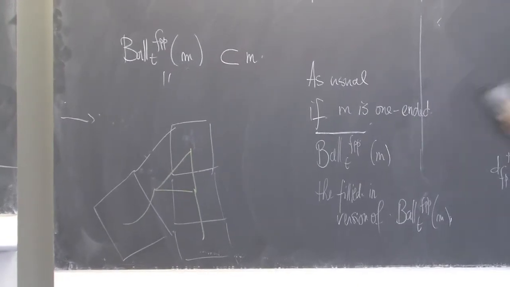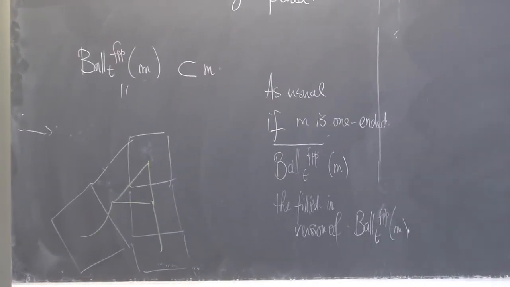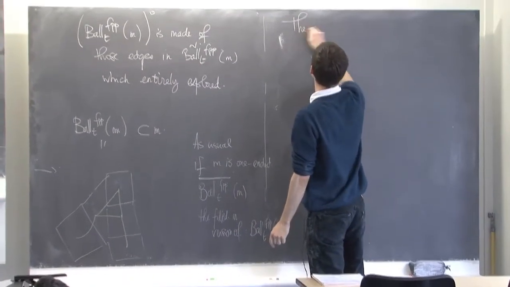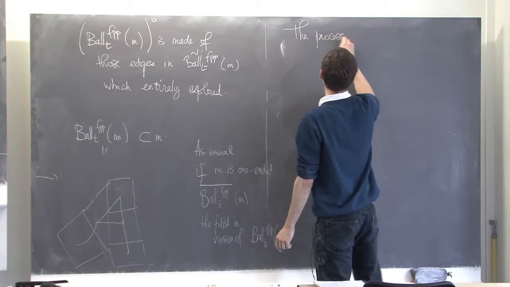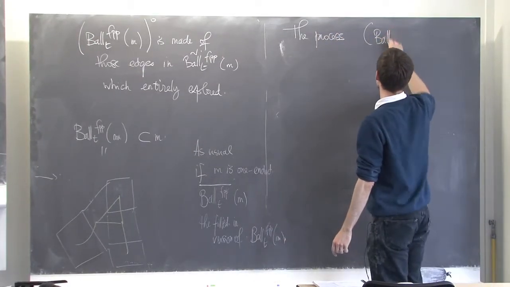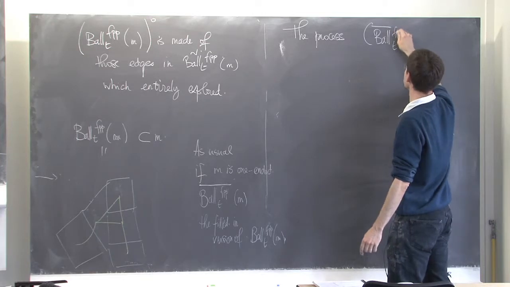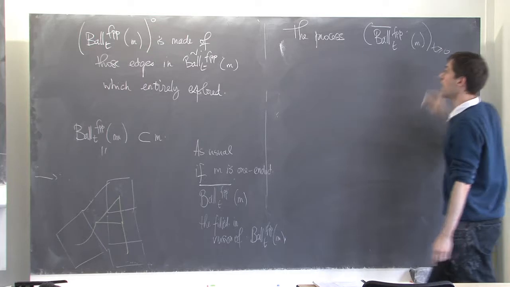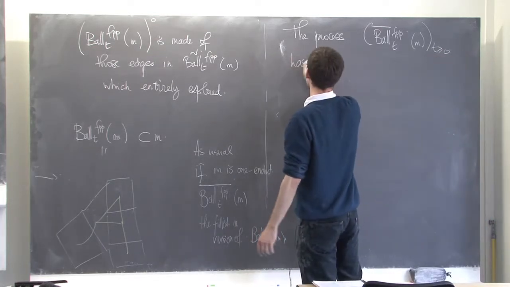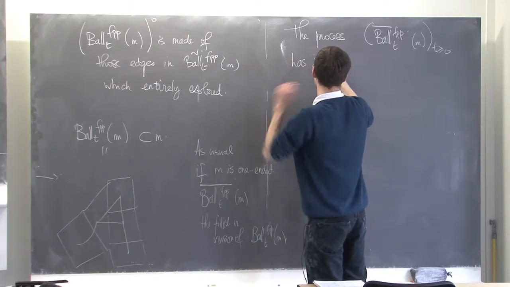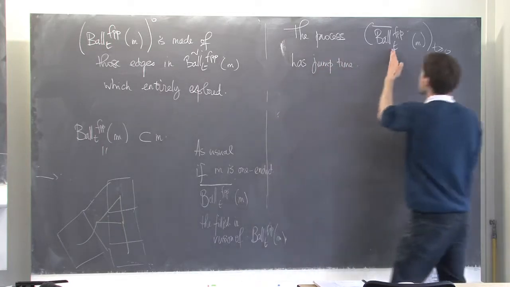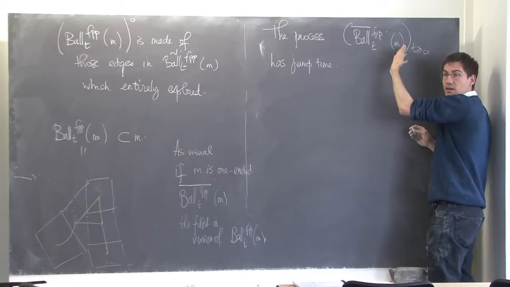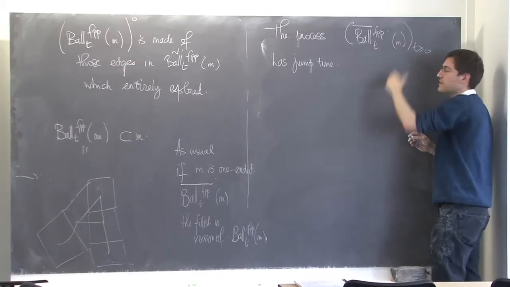Now this process, the filled ball of radius t FPP of M, as a process of t has jump times, because when t evolves, this process stays the same until something happens and this process changes.